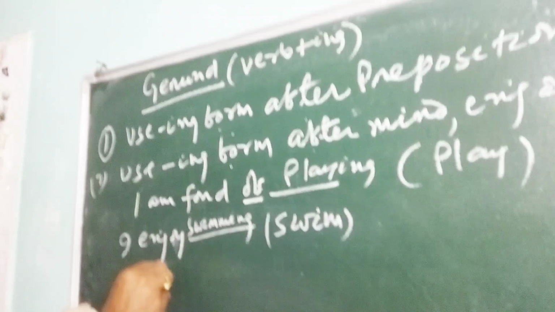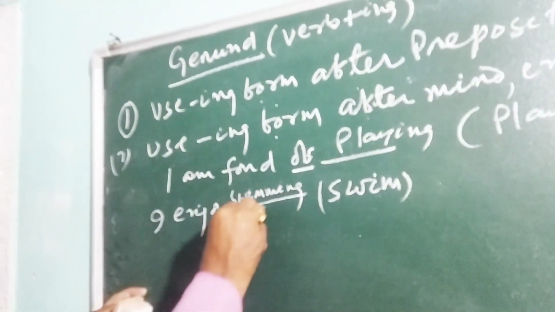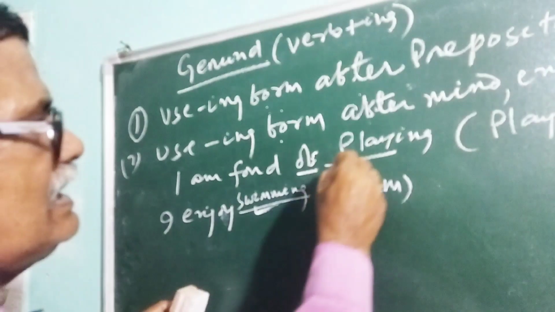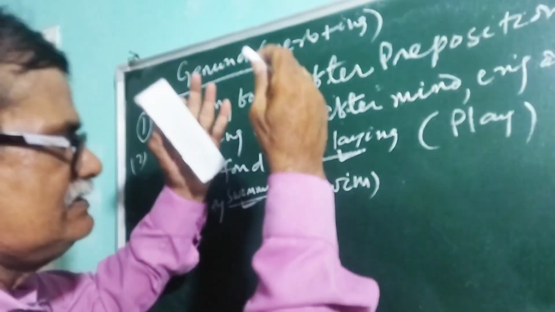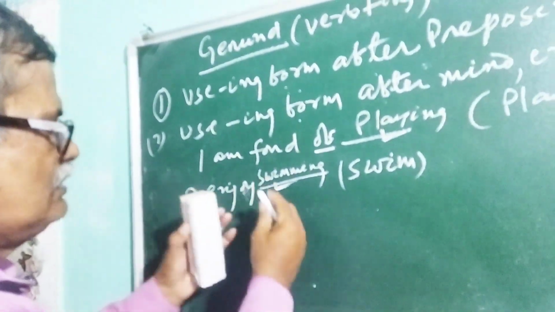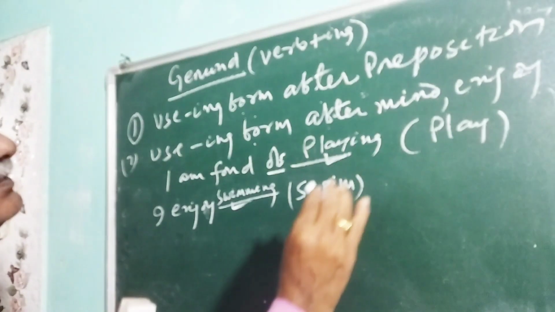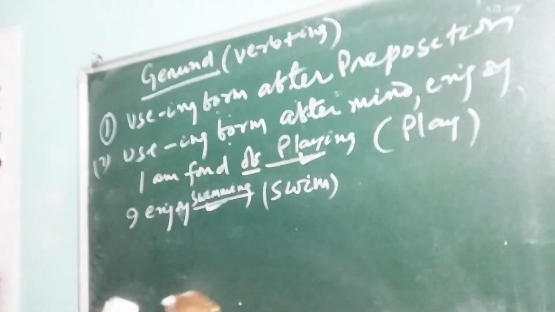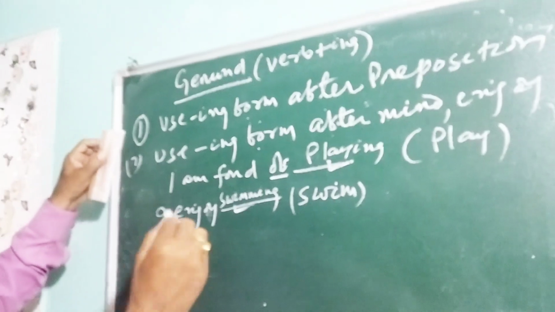I enjoy swimming. How is it gerund? How is it noun? Gerund means noun. I am fond of rice. Rice is your noun. Rice is equal to playing. I enjoy song. Song is equal to swimming. So remember, after all prepositions, you have to use ing form. And after these verbs, mind and enjoy, you have to use ing form. So let us prove it.